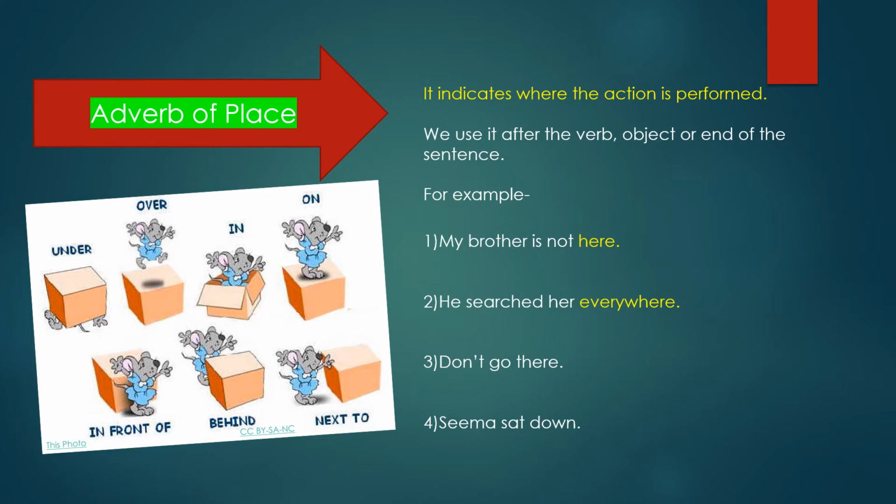In this sentence also, down is an adverb because it shows the place of action. And these are some other adverbs of place like under, over, in, on, next to, behind, in front of, etc. So we can say that adverb of place indicates where the action is performed.